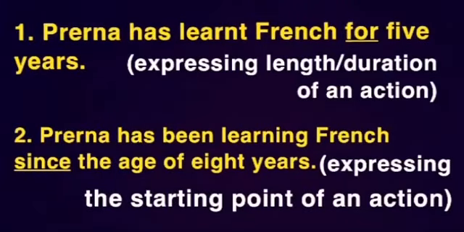Prerna has learned French for 5 years. Here, for is the preposition of time which is expressing the length, or we can say the duration of learning French, and it is 5 years. The next is Prerna has been learning French since the age of 8 years. When we wish to express a certain point of time at which the action began, we use since, and it's commonly used in the perfect continuous tense.